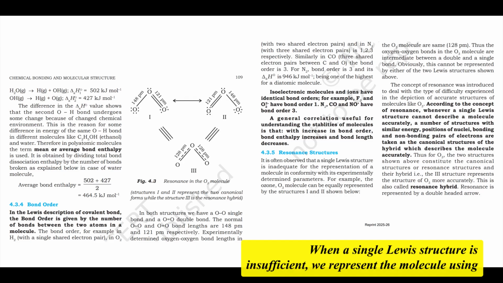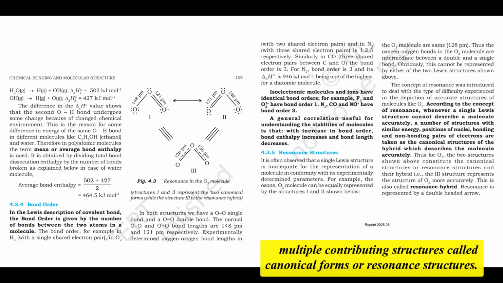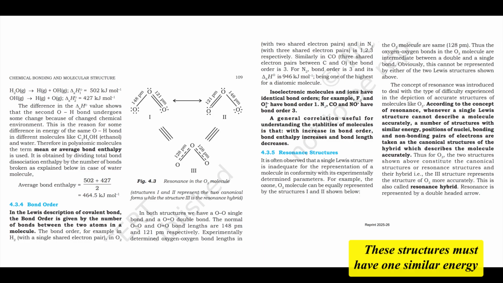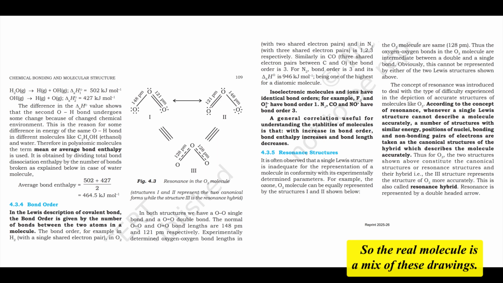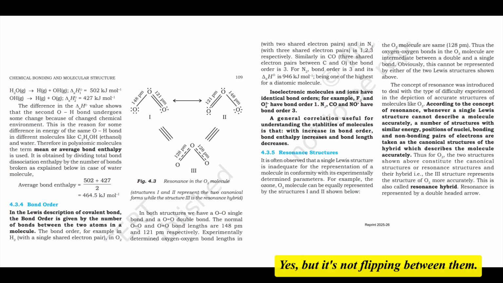When a single Lewis structure is insufficient, we represent the molecule using multiple contributing structures, called canonical forms, or resonance structures. These structures must have: 1. Similar energy, 2. The same positions of atomic nuclei, 3. The same number of bonding and non-bonding electron pairs, just arranged differently. The actual structure of the molecule is considered to be a resonance hybrid of these canonical forms. It's like an average or blend of them. So the real molecule is a mix of these drawings. Yes, but it's not flipping between them.